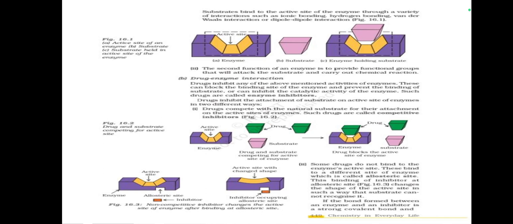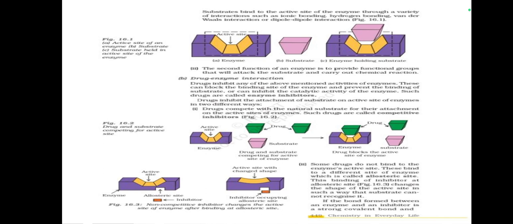Some drugs do not bind to the enzyme's active site. They bind to a different site of the enzyme, which is called the allosteric site. This binding of the inhibitor at the allosteric site changes the shape of the active site in such a way that the substrate cannot recognize it.